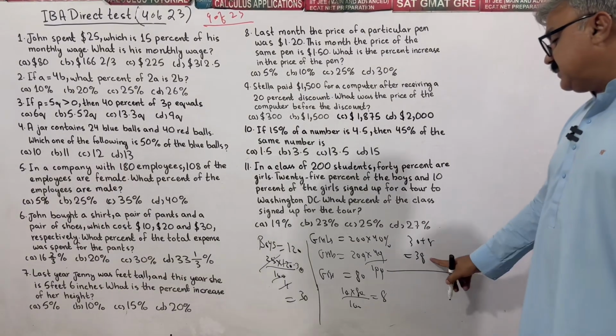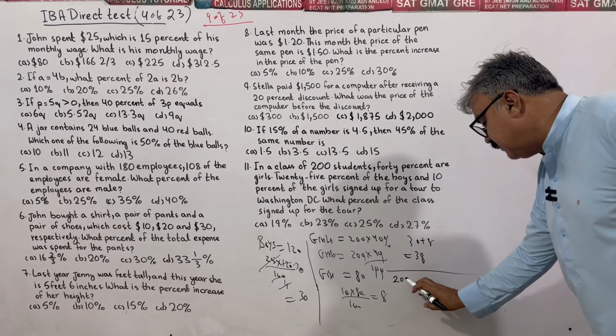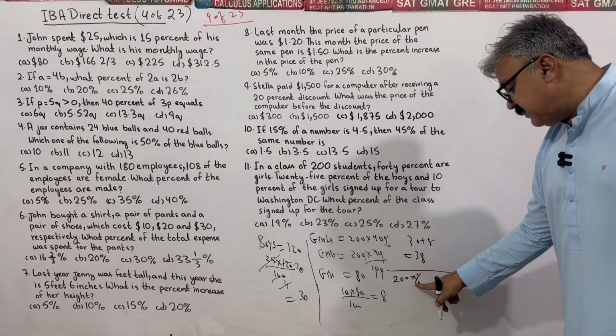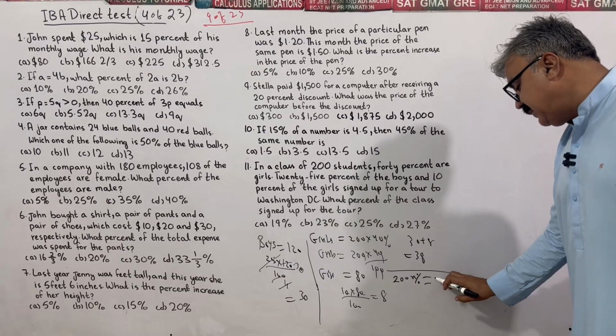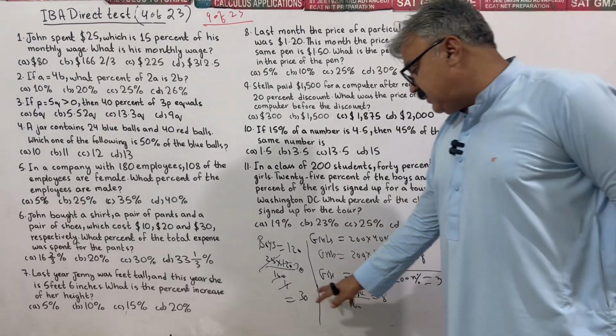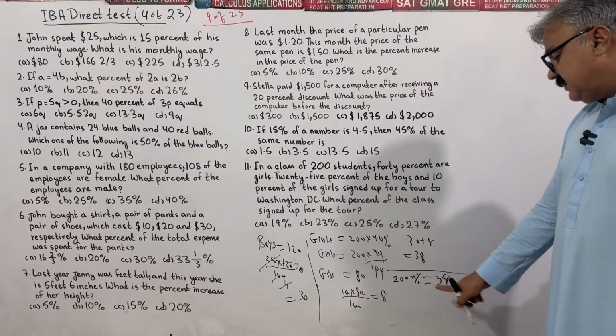We have to find its percent of the total class, meaning what percent of 200 is 38? Collectively, 25% of boys and 10% of girls become 38, that is 30 plus 8.